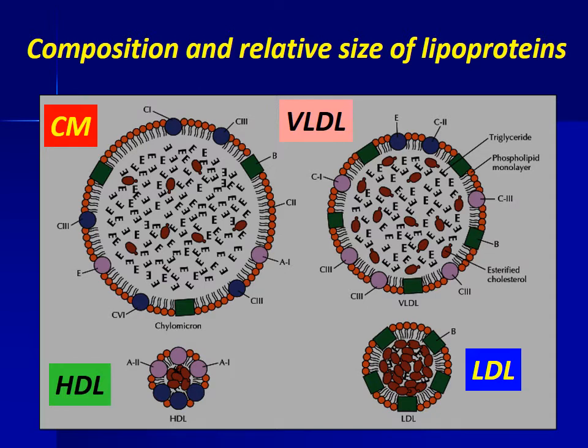HDL particles play an important role in reverse cholesterol transport from peripheral tissue to the liver. HDL particles are enriched with cholesterol esters and phospholipids. Apolipoproteins A1, A2, C1, C2, C3, and E are associated with these particles.